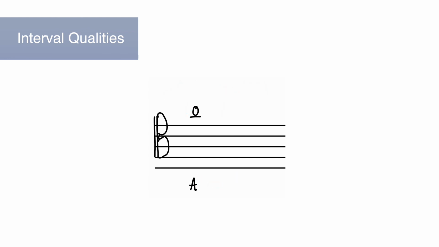Now, if we were to go up from that A a half step, from A to B flat, we know that some kind of A up to some kind of B is some kind of second. And in terms of specifying the interval, moving up from an A natural to a B flat is a motion of 1 half step, which we associate with not just any kind of second, but a minor second. Similarly, if we go down from A to a G sharp, we know from generic intervals that A down to G is some kind of second, but because it's a motion of 1 half step, we can say that we're moving down a minor second.